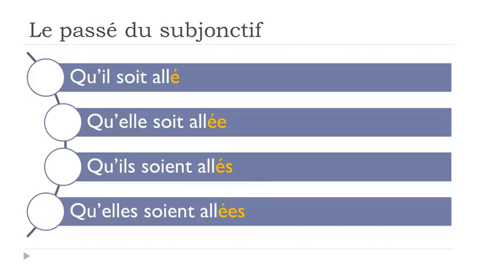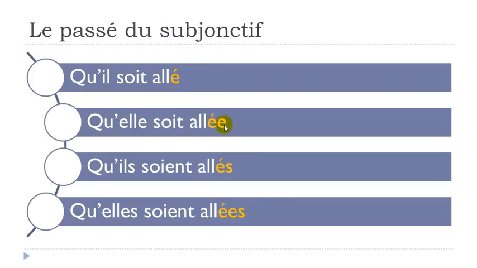And last but not least, if you've got, like here, the feminine plural, so qu'elles soient allées, remember to put at the end of your participe passé first the mark of the feminine, so e, then the mark of the plural, s. The good thing, as usual in French, is you will pronounce it aller, aller, aller, and aller.